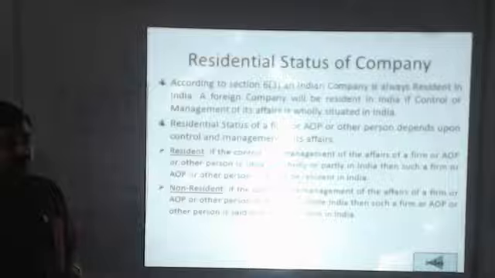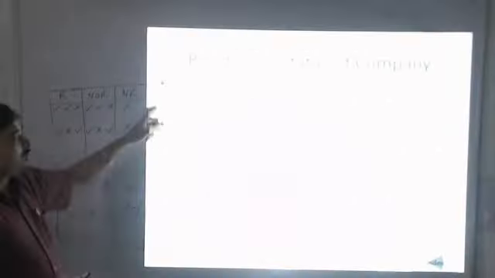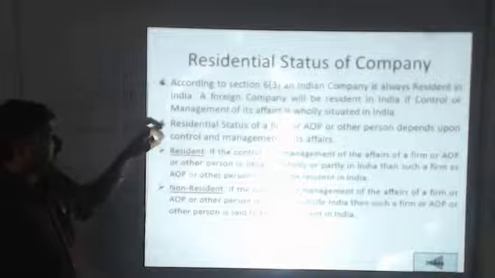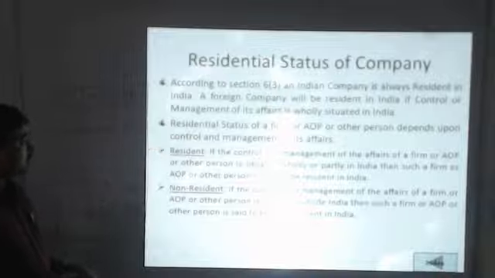Let us check out the residential status of a company. The company is an artificial person and its residential status is also defined on the basis of the control or management of its affairs. If its control is situated wholly or partly in India, it will be treated as an Indian company.